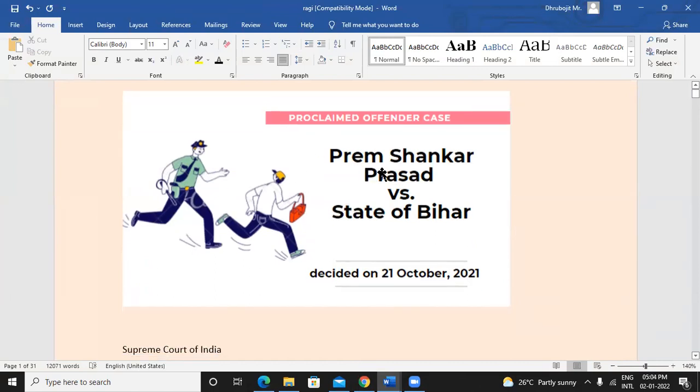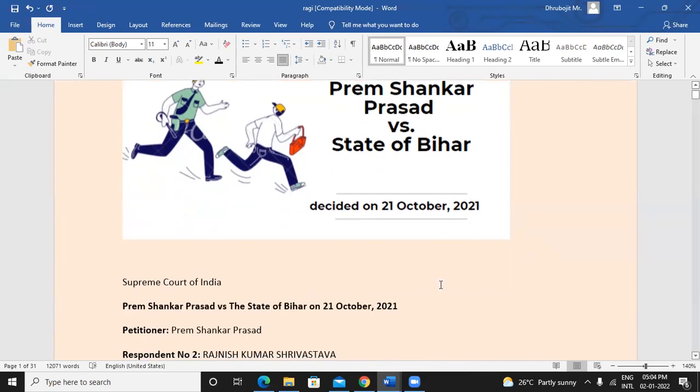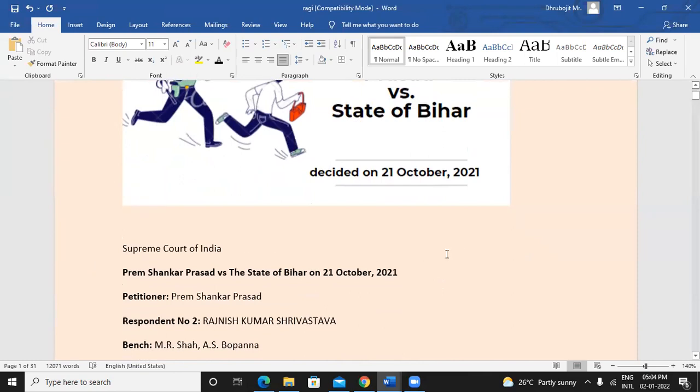So this case is Prem Shankar Prasad versus State of Bihar. It is also called the proclaimed offender case. Offender as in someone who has committed an offense or a crime. Proclaimed as in it has been established or published somewhere. It has been proclaimed by the court that this person is an offender. Proclaimed offender case, Prem Shankar Prasad versus State of Bihar, decided in 2021 by the Supreme Court of India.